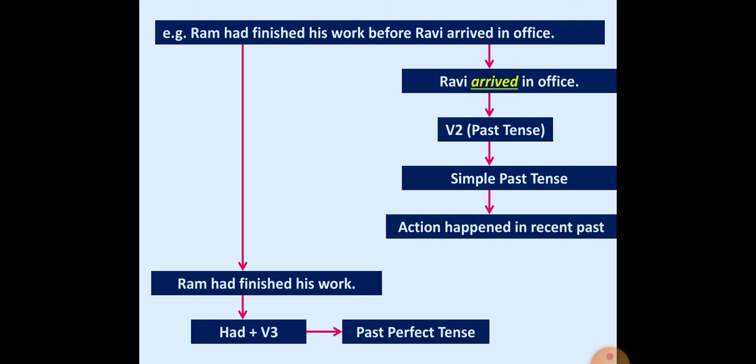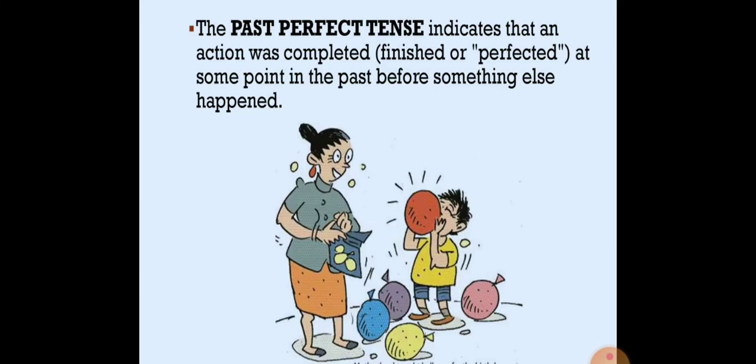Meaning, the action that has just happened, and before that action another action had already been completed. That particular action shows us the past perfect tense. Got these things? The past perfect tense indicates that an action was completed, finished at some point in the past before something else happened.